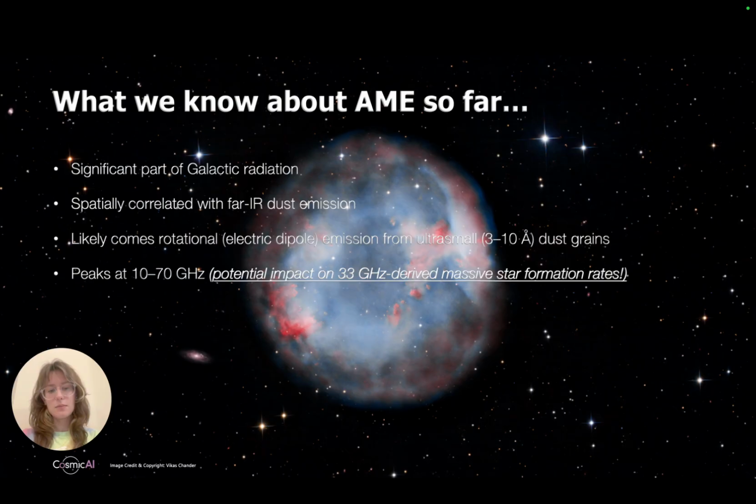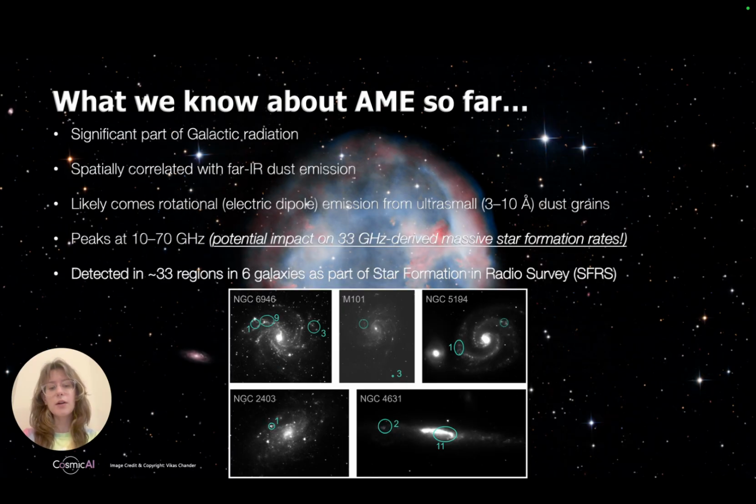AME is defined as peaking at frequencies from 10 to 70 GHz, potentially impacting massive star formation rates calculated based on the amount of free emission at 33 GHz. However, AME has only been detected in a few regions and a handful of galaxies outside of the Milky Way. So our understanding of exactly what AME is and why it appears where it does is incomplete.